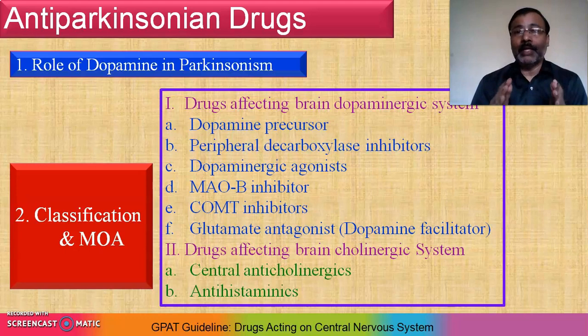So it means that there are several mechanisms involved to treat Parkinson disease, right? So that's why I mentioned classification and MOA. So it means that all the categories are in the form of mechanism of action, right? So now just check out.